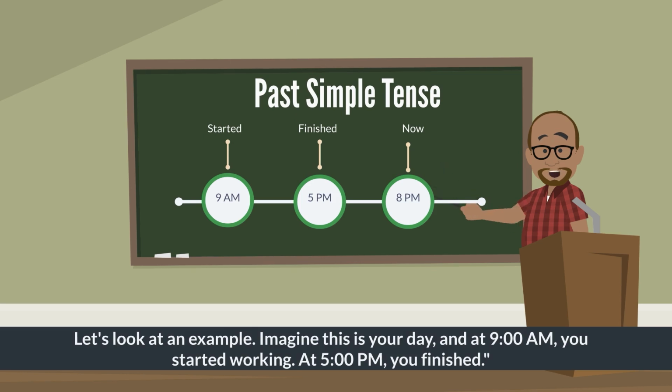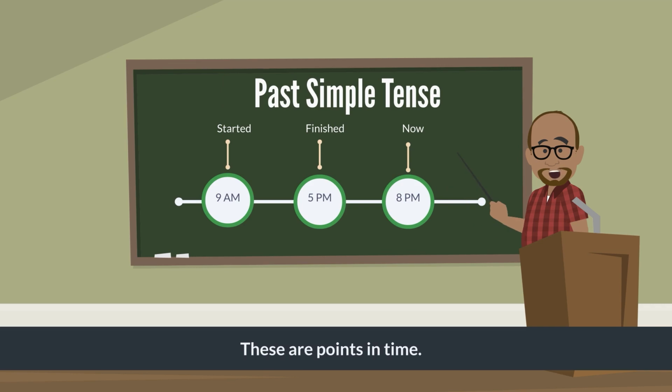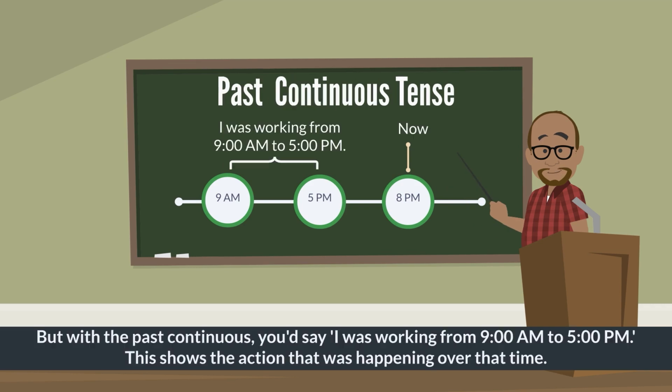Let's look at an example. Imagine this is your day, and at 9 a.m., you started working. At 5 p.m., you finished. These are points in time. But with the past continuous, you'd say, I was working from 9 a.m. to 5 p.m. This shows the action that was happening over that time.